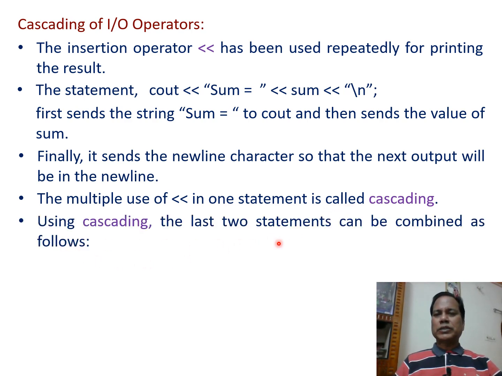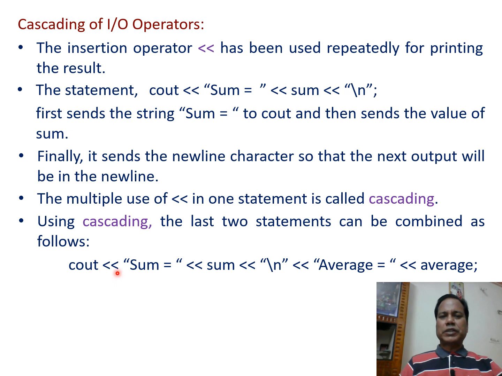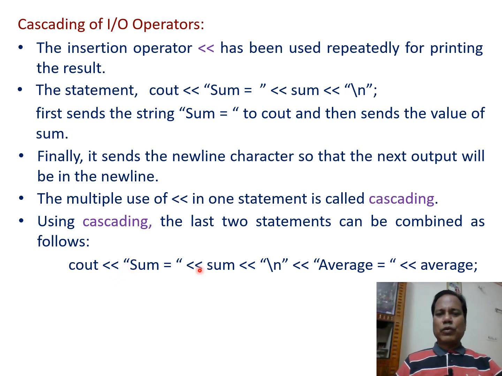Using cascading, the last two statements can be combined as follows. cout << "sum equals" << sum << "\n" << "average equal" << average; So using this statement we display sum equals on the screen, then the value of sum, and then \n.